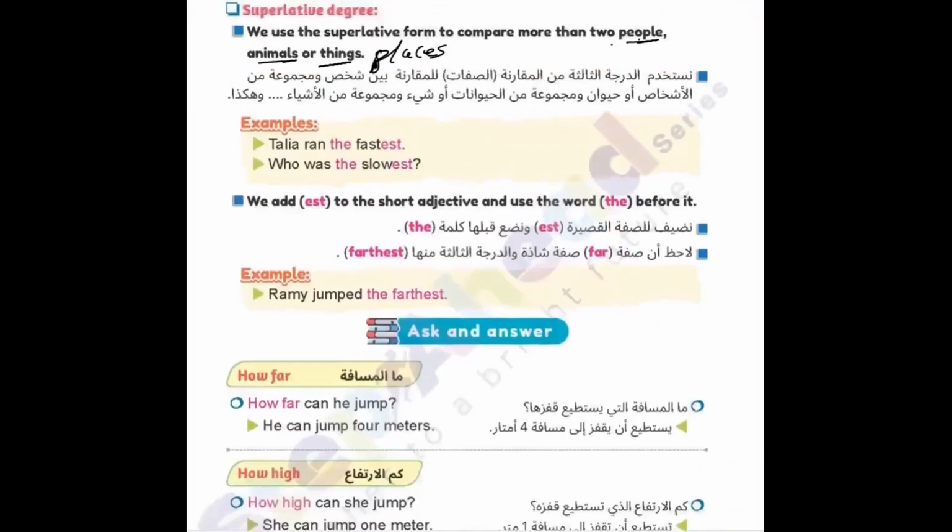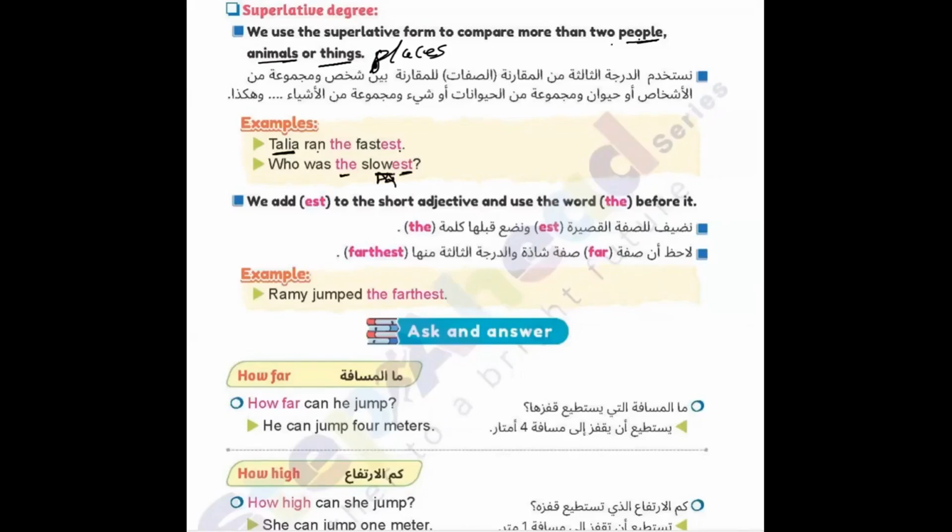Here, telling you, Talia ran the fastest. So I compare between Talia and all others who ran with her, so that Talia ran the fastest one. Who was the slowest? Can you see? The adjective and est. Who was the slowest?